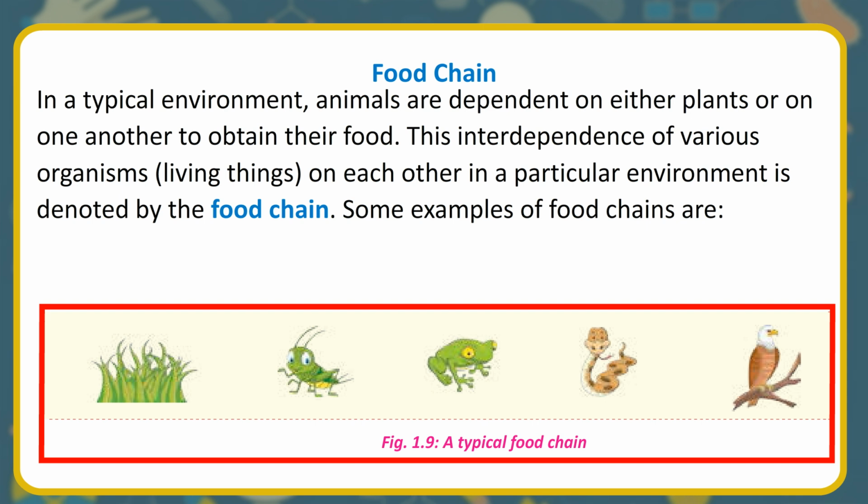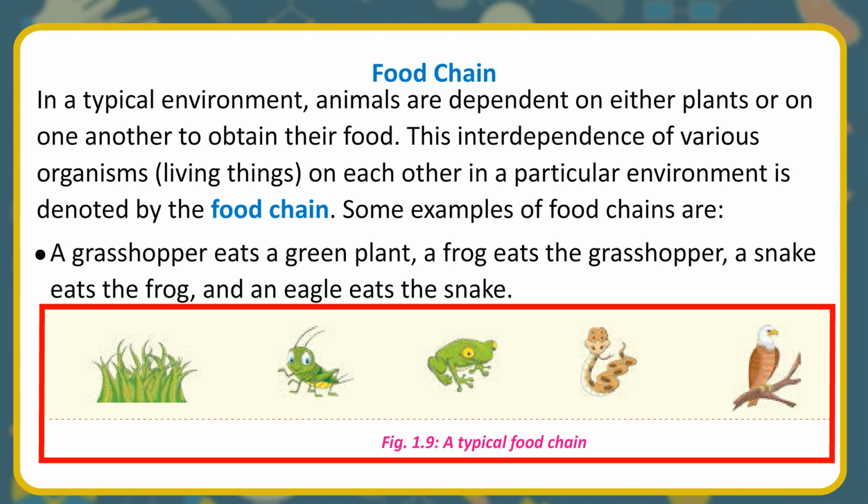Food chain. In a typical environment, animals are dependent on either plants or on one another to obtain their food. This interdependence of various organisms, living things, on each other in a particular environment is denoted by the food chain. Some examples of food chains are: a grasshopper eats a green plant, a frog eats the grasshopper, a snake eats the frog, and an eagle eats the snake.